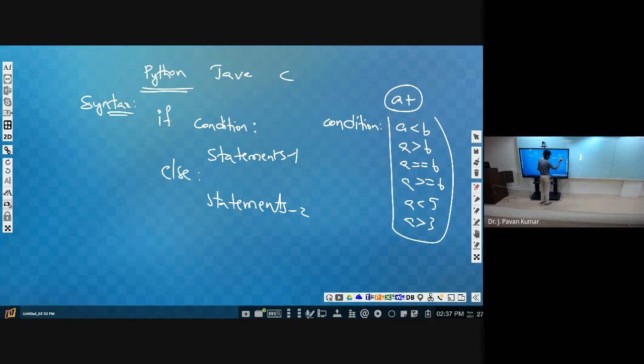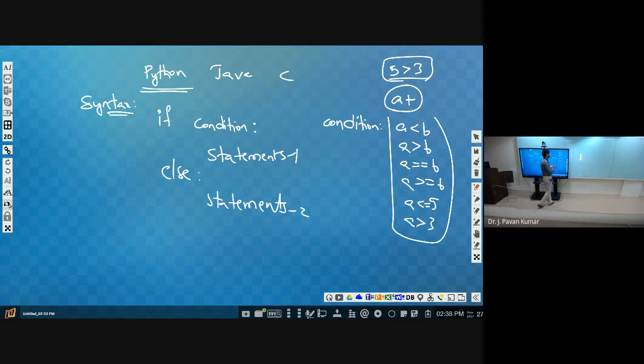Now coming to the point, the condition can be of this kind, right? A less than b, or a less than or equal to b, greater than b, greater than or equal to b. Like this, we can have several types, or we can have a greater than 5. Such kind of comparison also might be there, or we can have like 5 greater than 3. This can also be a condition, isn't it? But it always gives true only. Of course, that is secondary. But what is the condition format? Condition format will be comparison. By using comparison operators, we can form a condition.